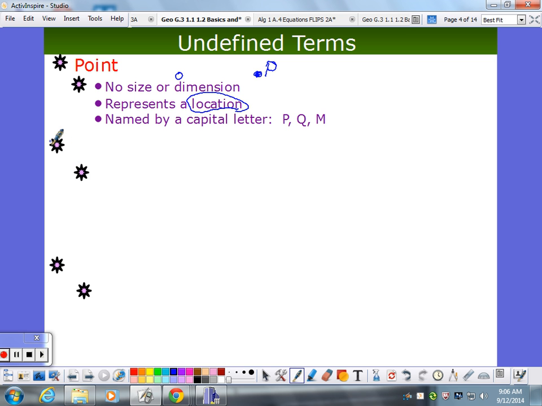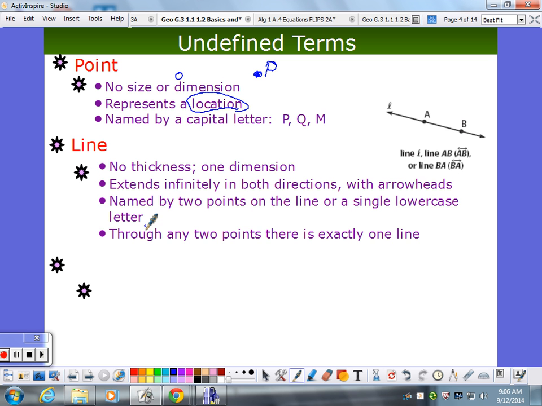Now, our next undefined term is the line. And you all know what a line is too, without reading my little note there, right? You've all seen lines. Here's the formal definition of it. It has no thickness. Now, I've drawn a line here. It looks like it has a thickness, but it doesn't. It's the location of some points.